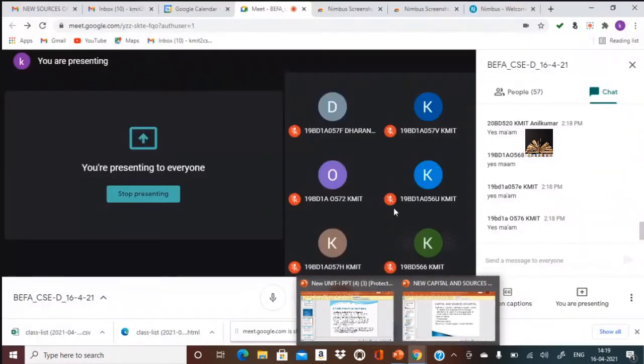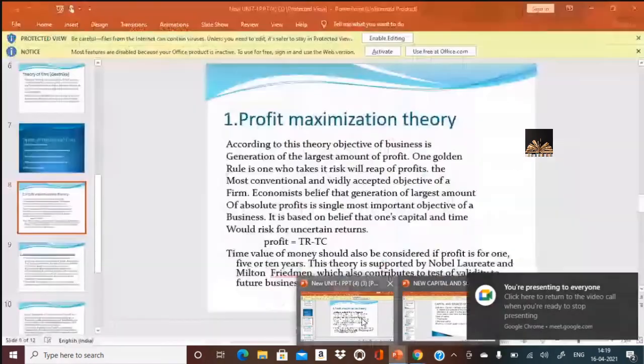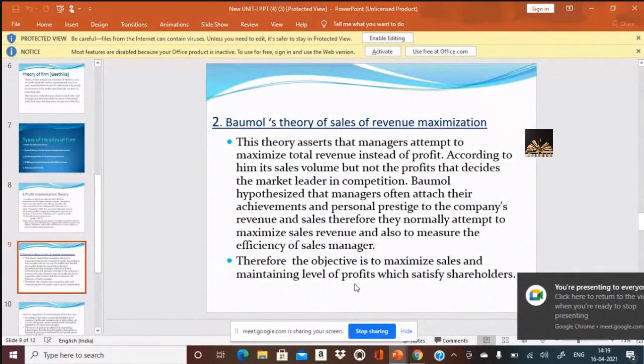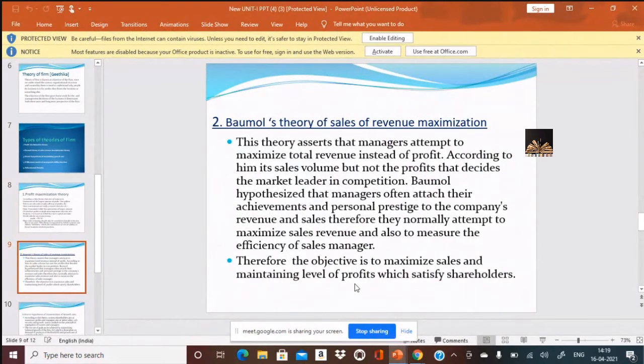I'm going to the second theory. So I said, we are going from the traditional to modern. We are moving from the olden days to the current scenario. So profit maximization is not the criteria. In the second theory, Baumol has suggested this theory. Baumol's theory of sales or revenue maximization. So according to Baumol, he has further increased the concept of profit maximization to sales or revenue maximization.